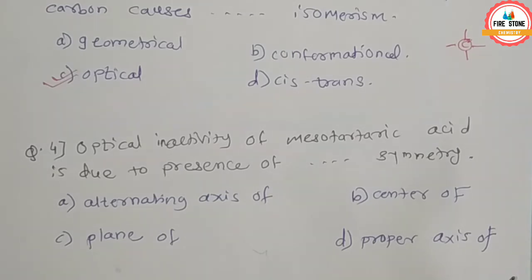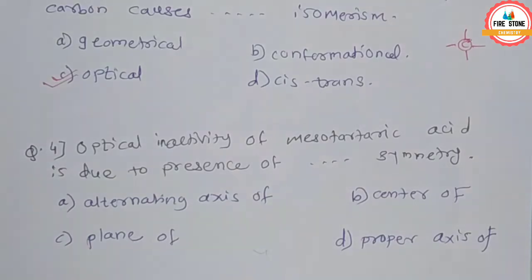Firstly we need to know the structure of mesotartaric acid. Mesotartaric acid has the carbon attached with the other groups, and here one symmetry is present due to which the molecule is optically inactive.